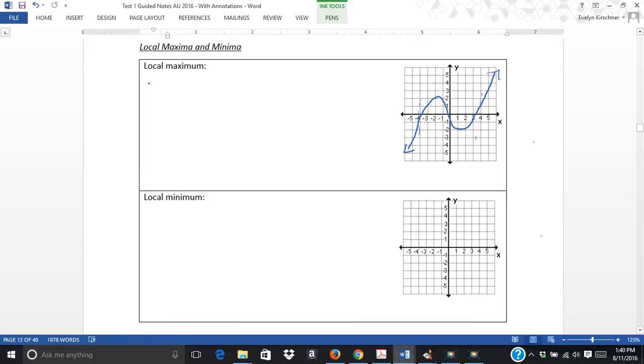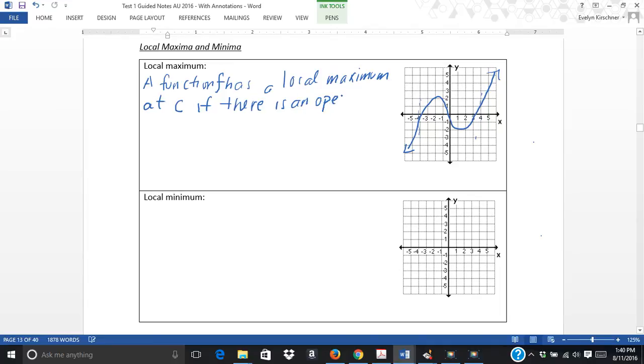So for a maximum, we'd say that a function f has a local maximum at some point c. If there's, now I have to have an open interval. Open means there's no endpoints. And we call that I. That has c. So c is in that I.